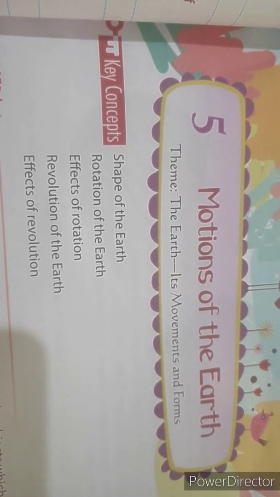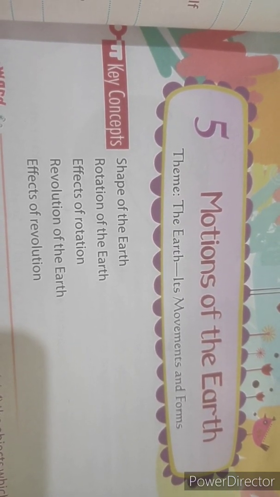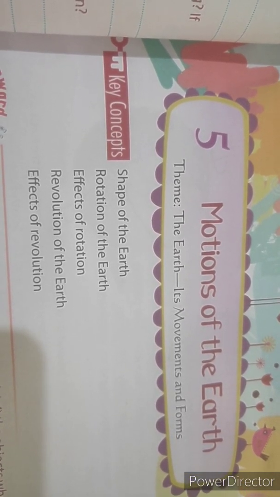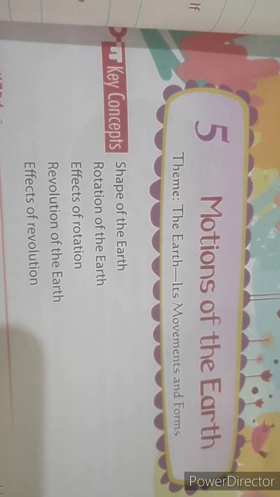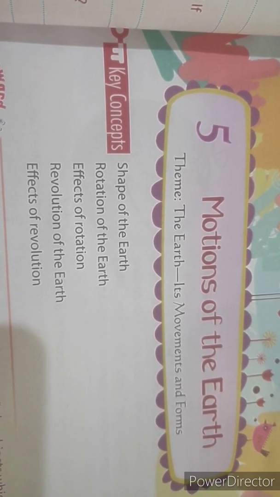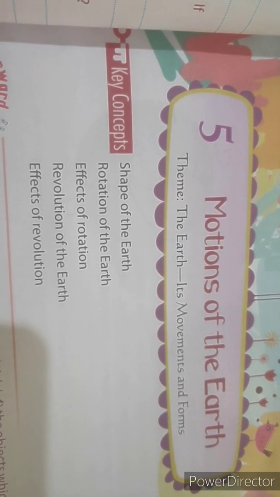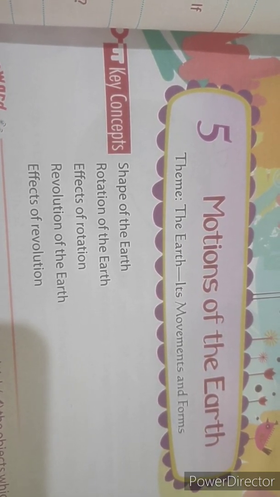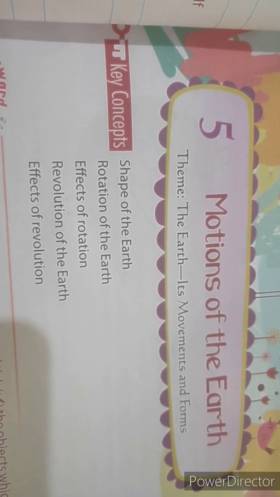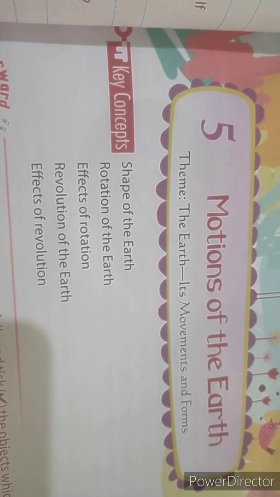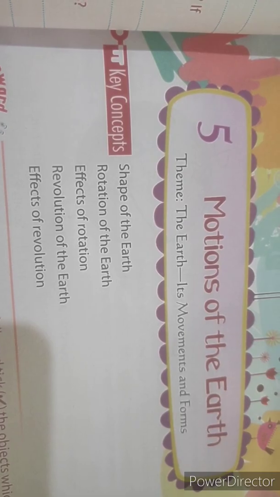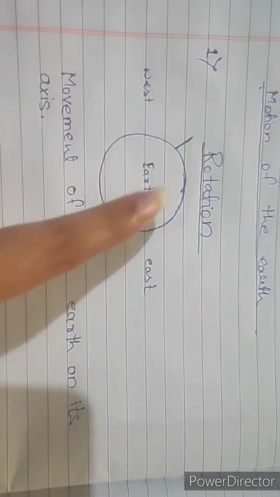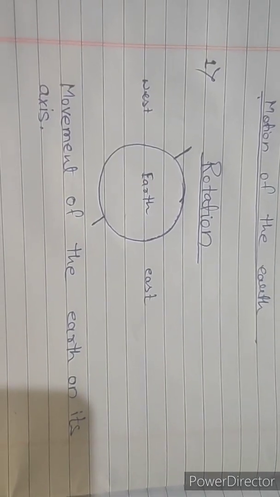There are two types of motions of the earth, namely rotation and revolution. Rotation is the movement of the earth on its axis, and revolution is the movement of the earth around the sun in a fixed path or orbit. Now let us discuss rotation with the help of this example.